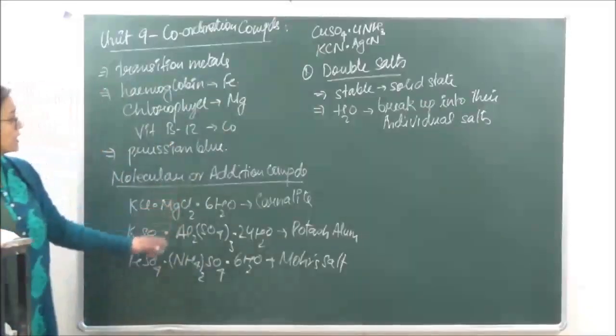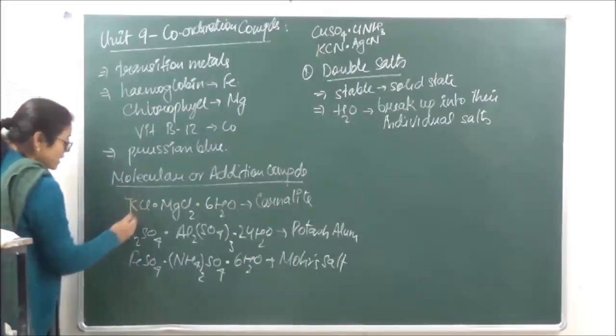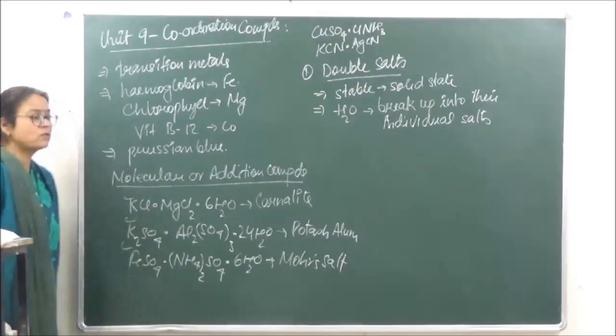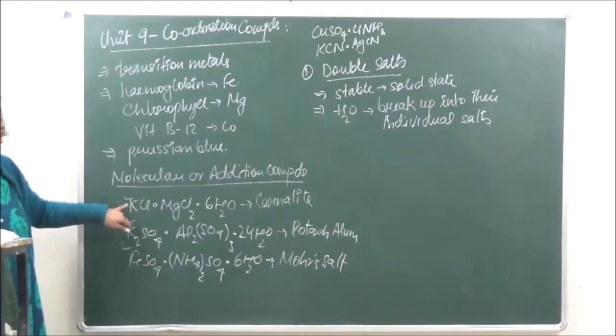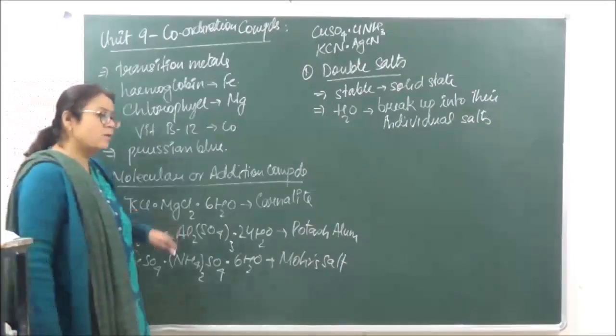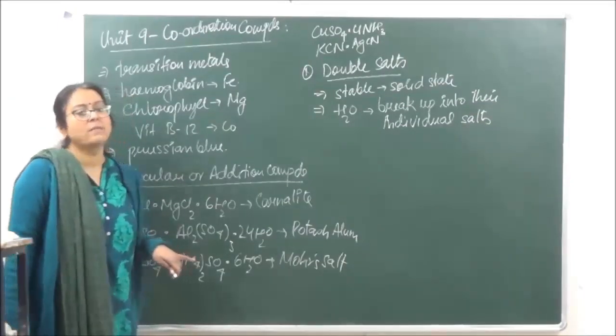So amongst all these which we have done over here, KCl·MgCl2·6H2O, K2SO4·Al2(SO4)3·24H2O and FeSO4·(NH4)2SO4, all these three are going to be examples of double salts. जैसे हम इसको पानी में डालते हैं तो ये KCl में ब्रेक हो जाएगा जो कि प्रॉपर्टीज शो करेगा KCl की, MgCl2 में ब्रेक हो जाएगा जो कि प्रॉपर्टीज शो करेगा MgCl2 की.